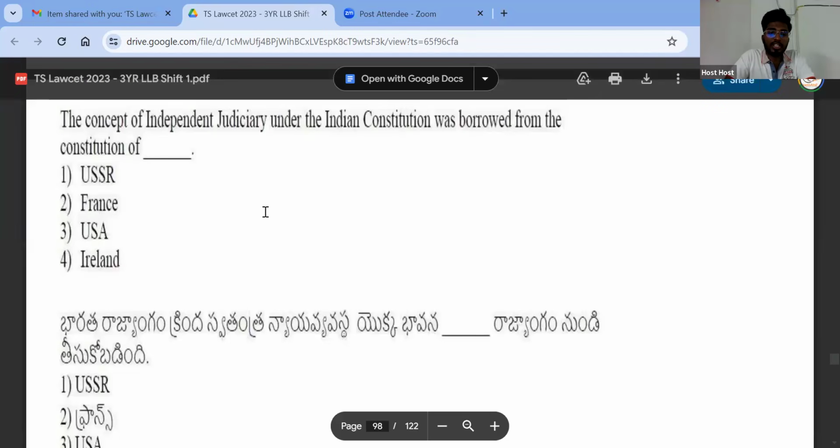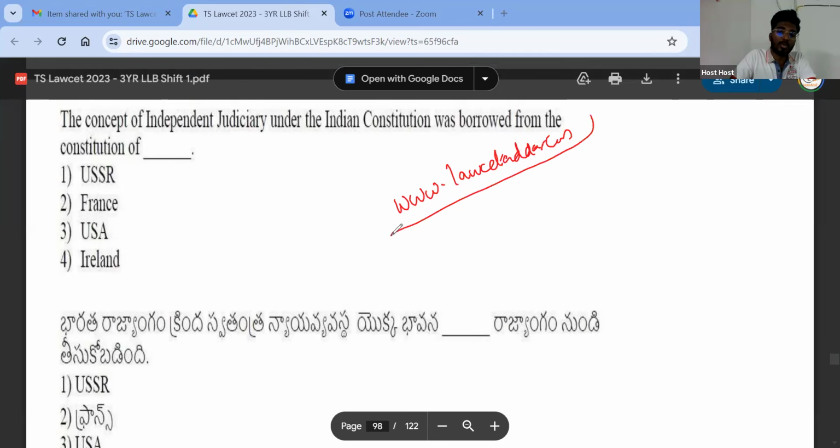The concept of Indian judiciary. Yeah, domain name is also a trademark. Very good. You know what a domain name is? Domain name is the name which is given to a website, right? For example, www.lawcetadda.com. This is a trademark. So this is the domain name, right? This domain name cannot be used by others. Only Lawcet Adda can use this particular domain name. So that is also a trademark.